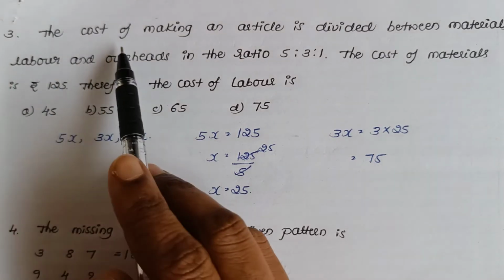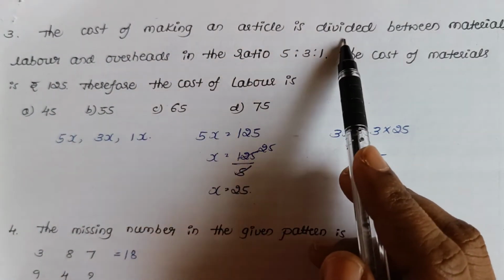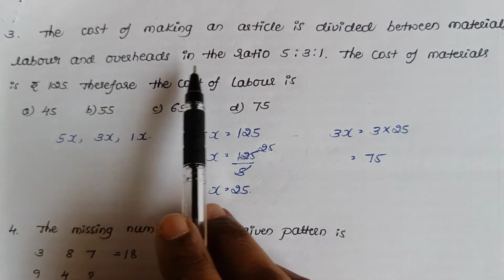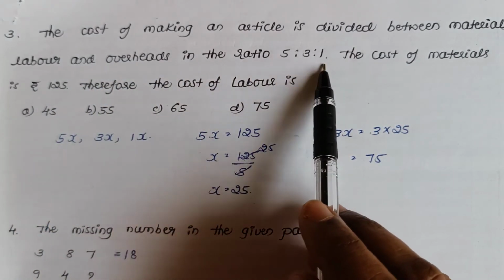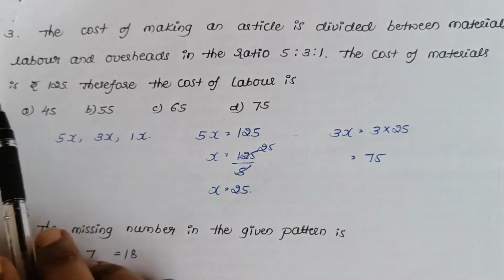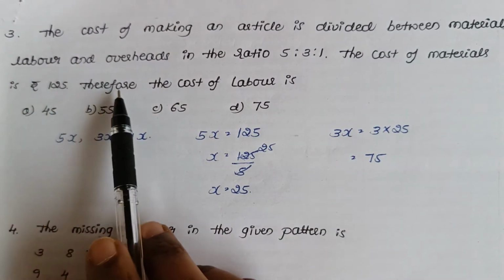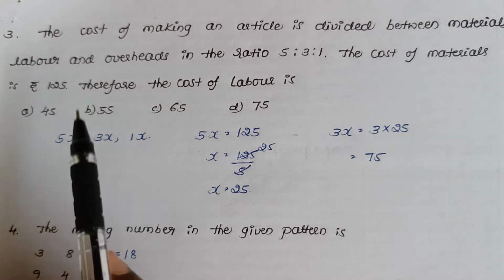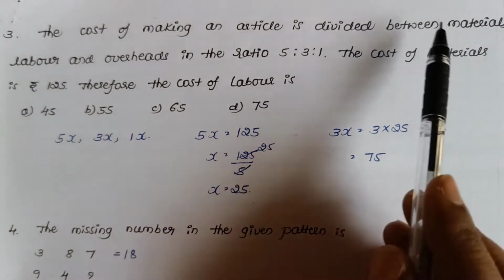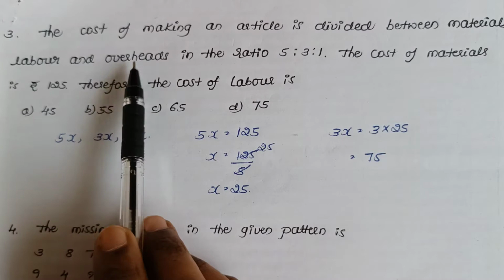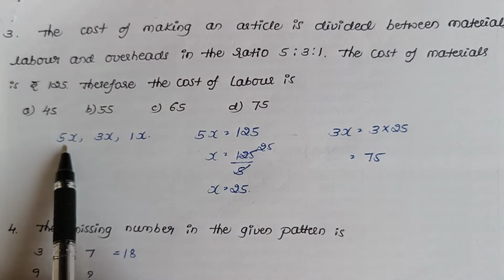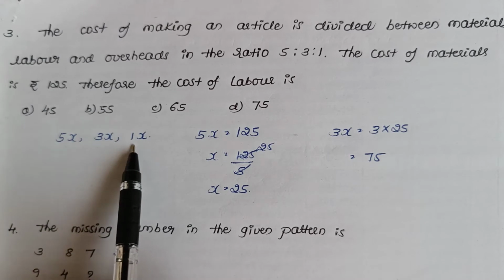Next one, the cost of making an article is divided between materials, labor and overheads in the ratio 5 is to 3 is to 1. The cost of materials is rupees 125. Therefore, the cost of labor is. Here the cost has been divided for materials, labor and overhead in the ratio 5 is to 3 is to 1. So let us take them as 5x, 3x and 1x.